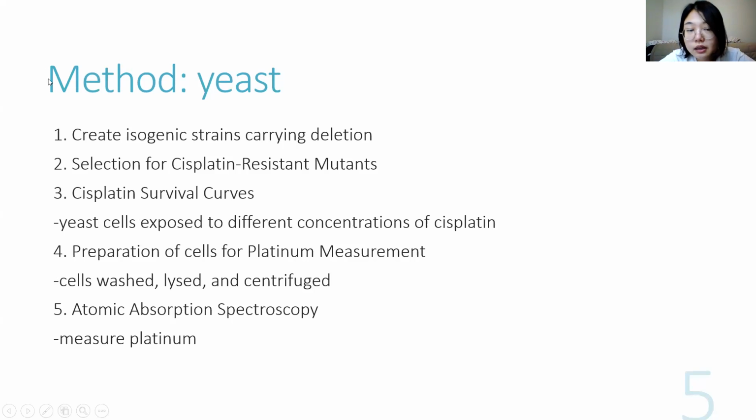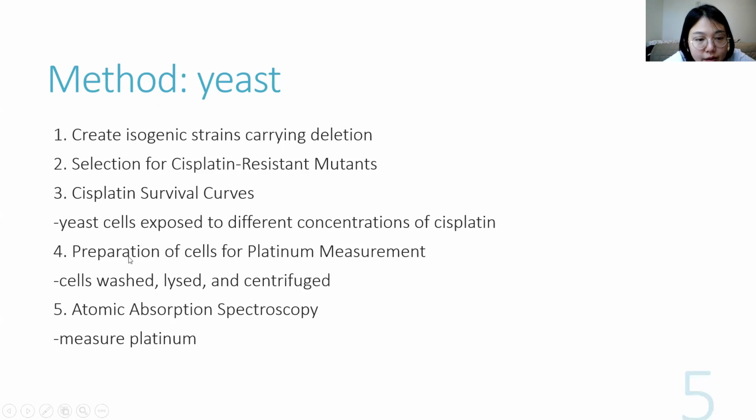So when studying CTR1 in yeast, first, the researchers created isogenic strains carrying deletions. Then they selected for cisplatin-resistant mutants: by exposing yeast cells to different concentrations of cisplatin, they were able to select mutant yeast cells that were resistant to cisplatin.